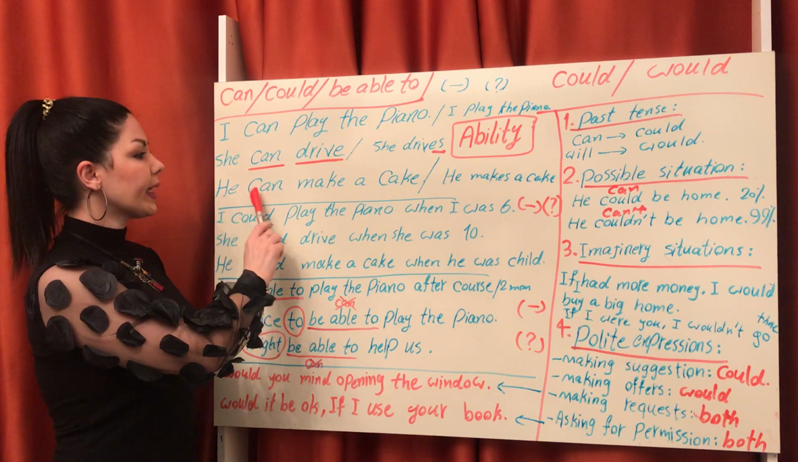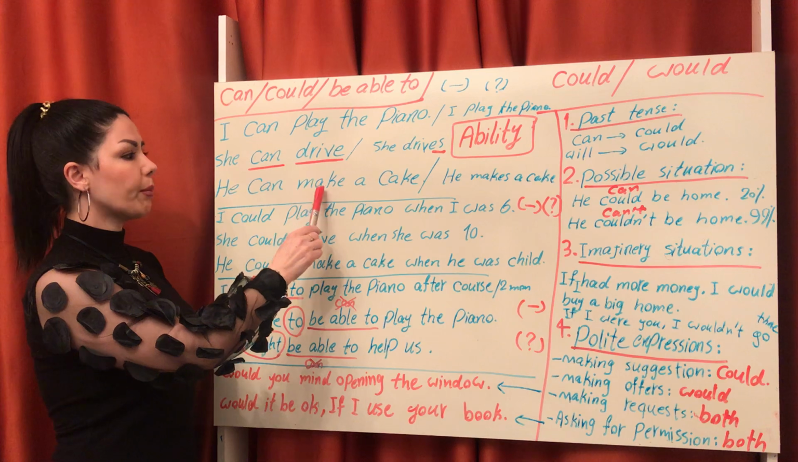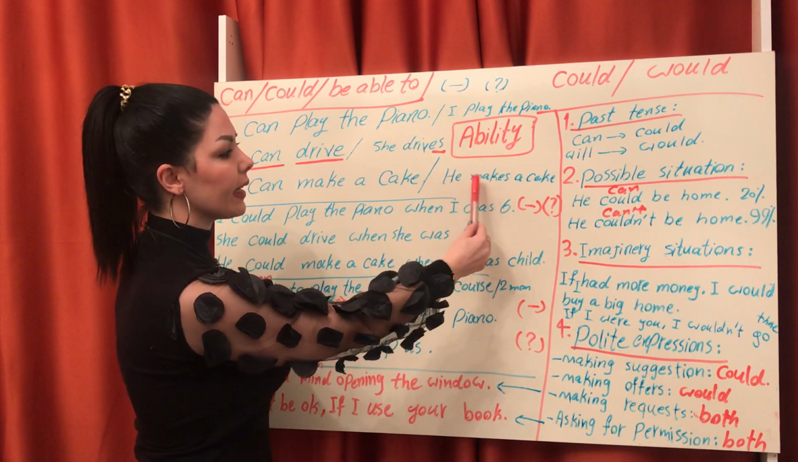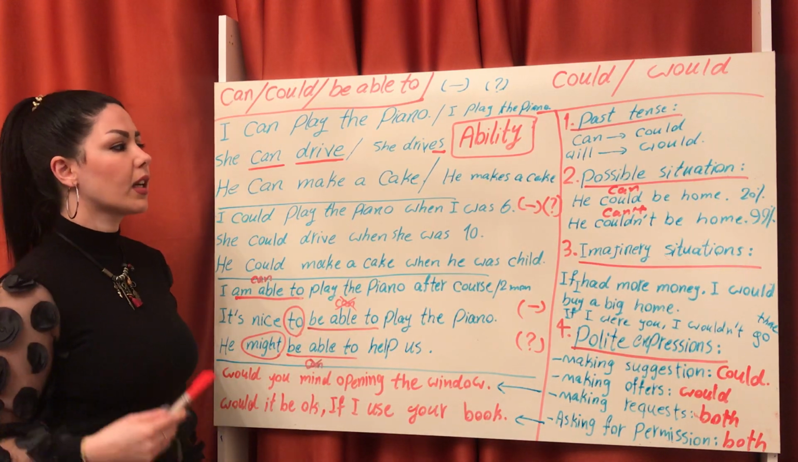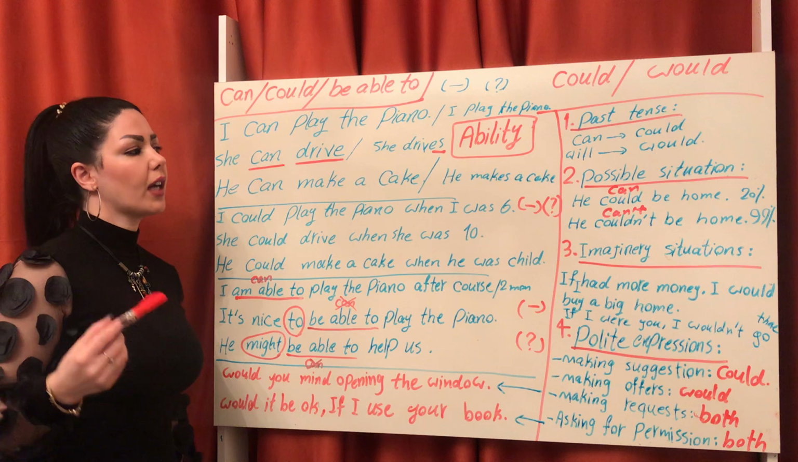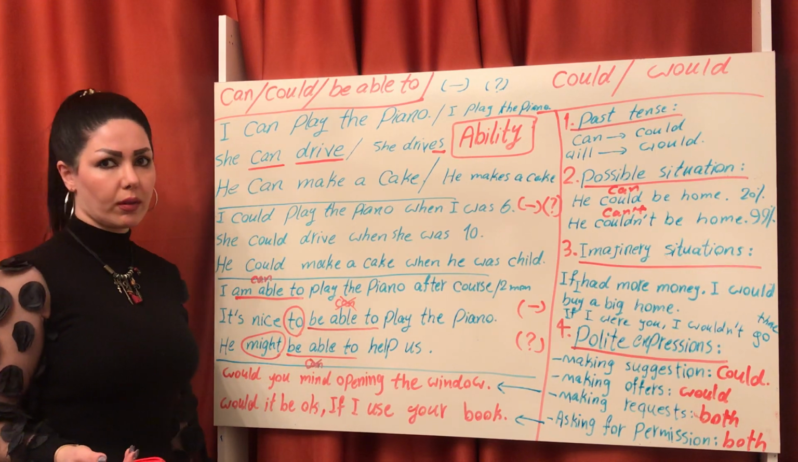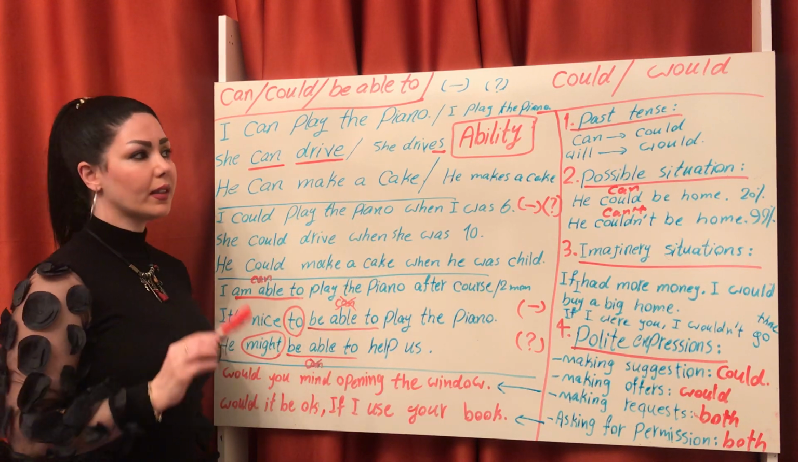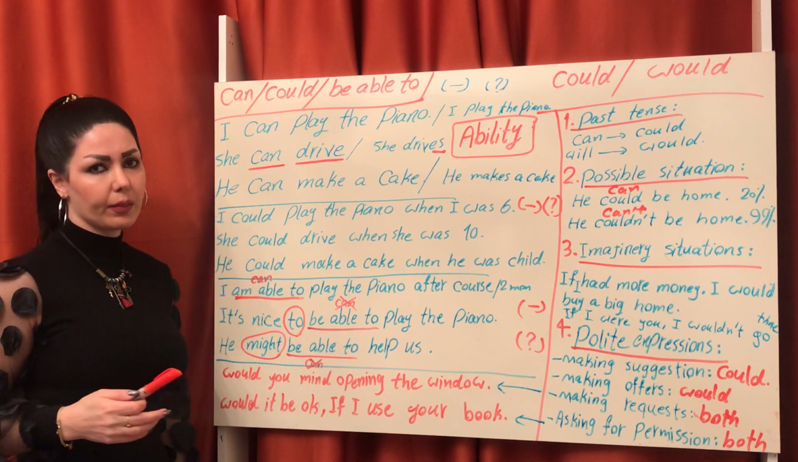Third one, he can make a cake. In simple present, he makes a cake. He makes a cake every week, he makes a cake every month. But here, he can make a cake speaks about ability.